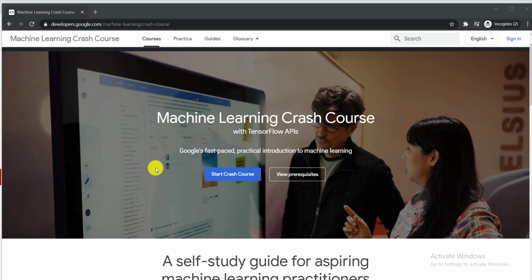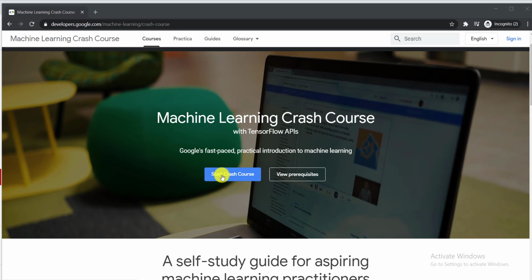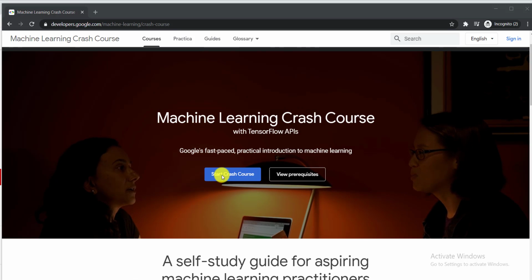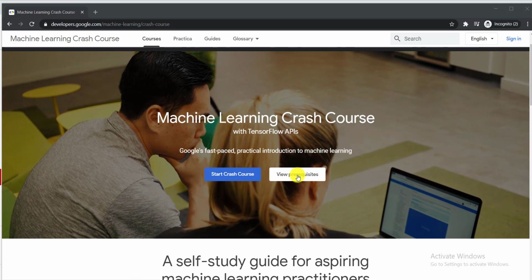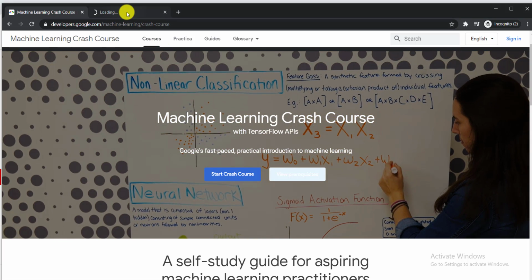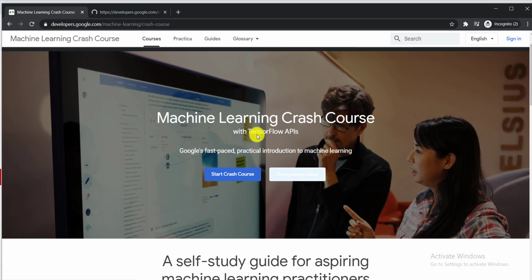So if you already know machine learning, or you have some basic knowledge of machine learning, then here you can click start crash course. But if you're new here, but you're interested in machine learning, then you need to click here, view prerequisites. When you click view prerequisites, another tab will open before you.